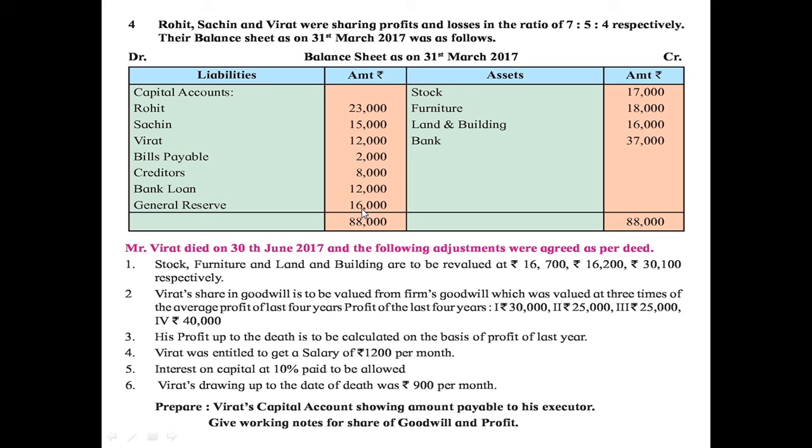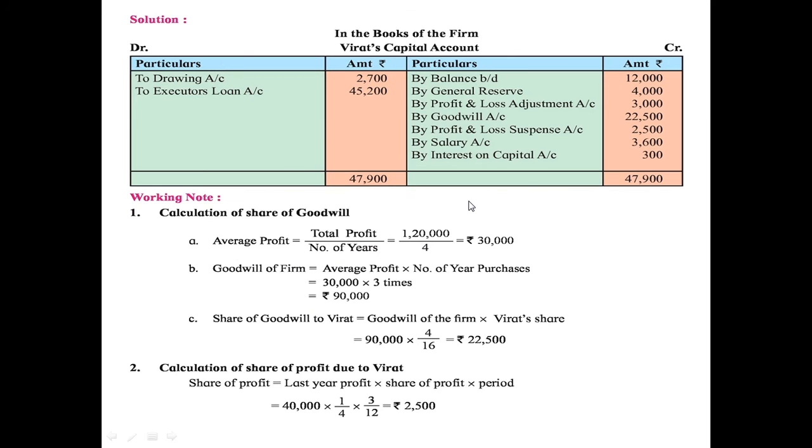So we have to calculate Virat's share, that is 16,000 into this 4 divided by total of this 3, that is 16. So if the ratio is simplified, it comes to 1/4. So 16,000 divided by 4. So by general reserve rupees 4,000 is recorded here.